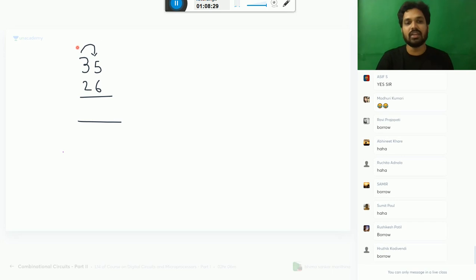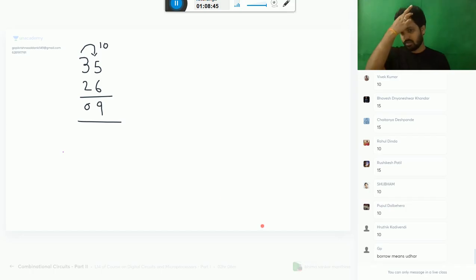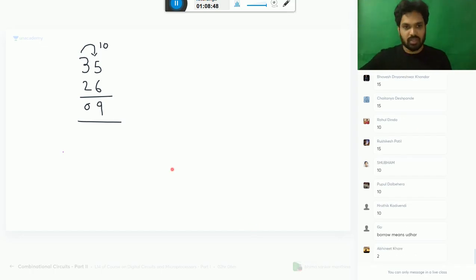Borrow means here, 1 will come. That 1 will become how much? Yes, 10. Now 15 minus 6 is your answer, 9. In the 3, 1 is given, left is 2, 2 minus 2 is 0. Okay. Borrow means other. I don't know the word.